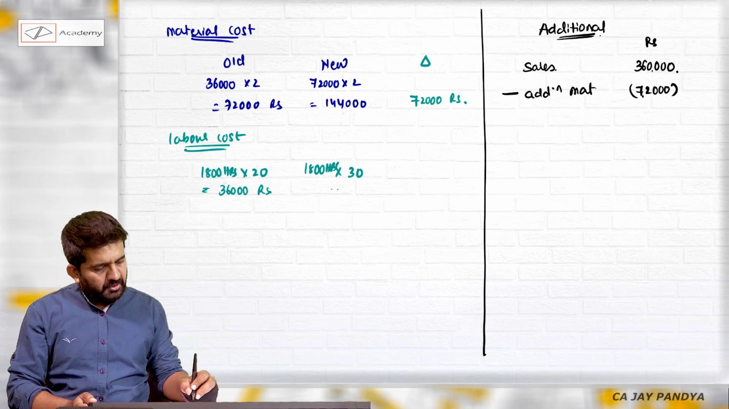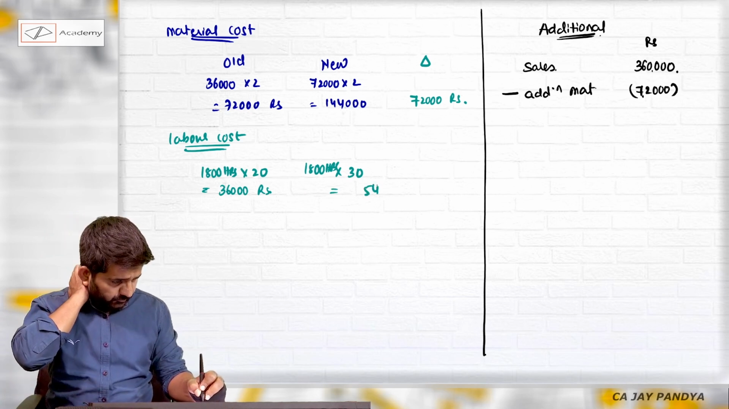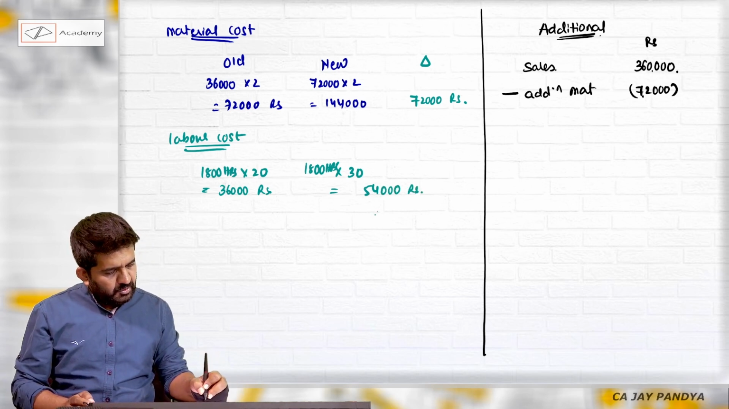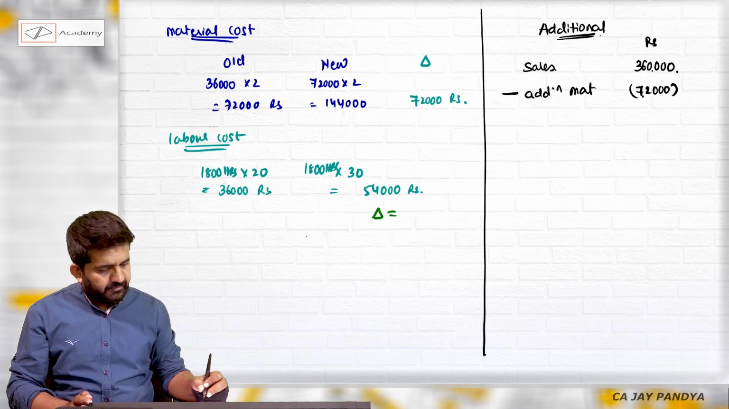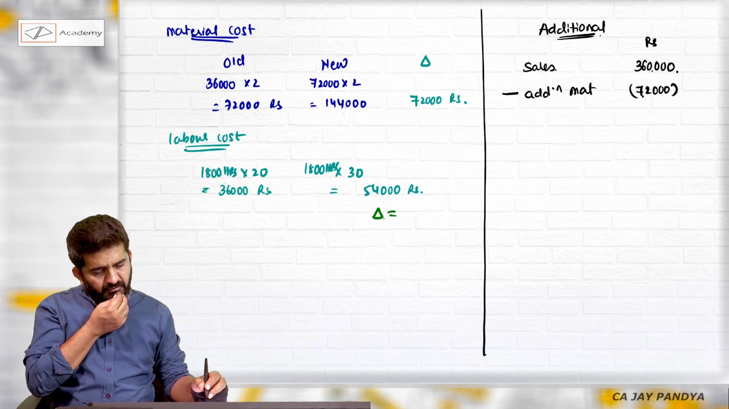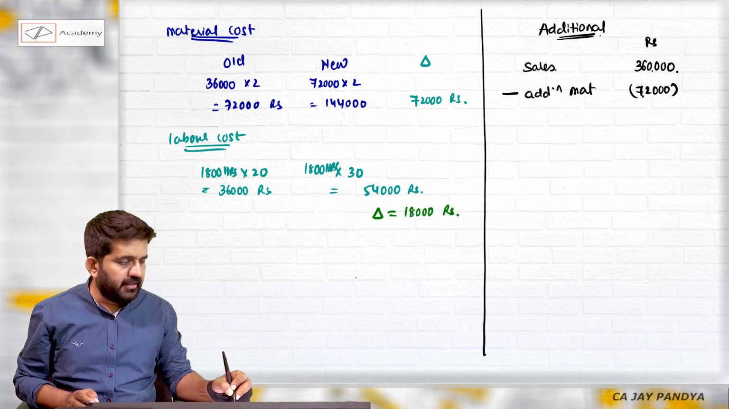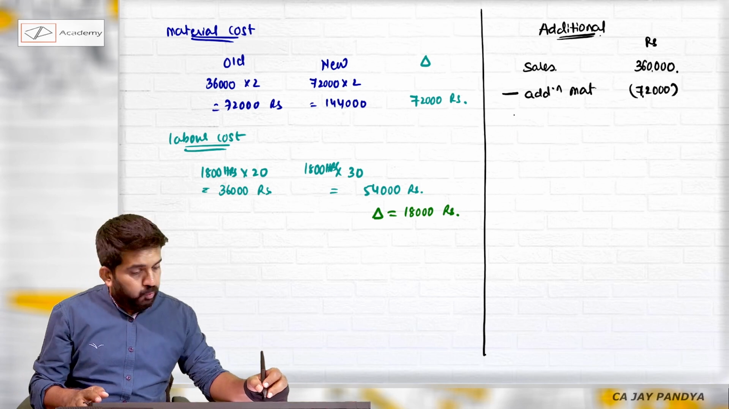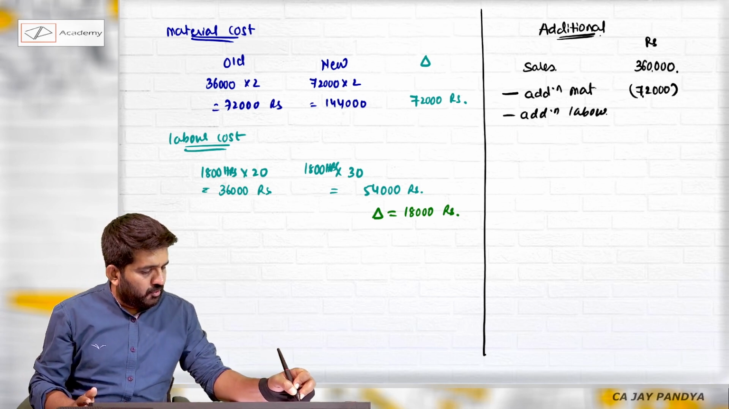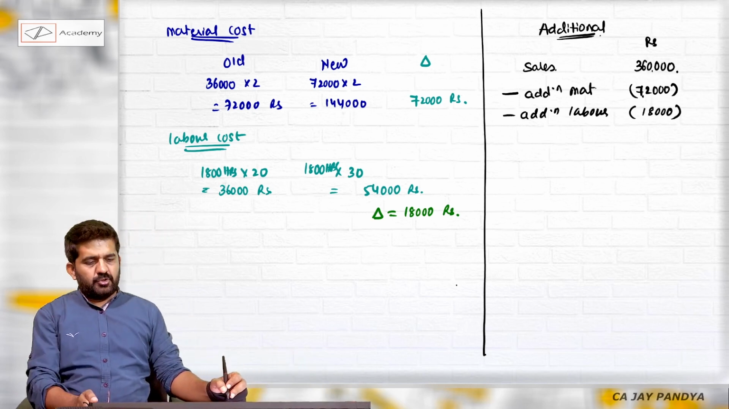This will be 36,000 rupees. This is 54,000 rupees. What will be the difference? 36, 54 will be 18,000 rupees. What is the additional labor cost? 18,000 rupees.